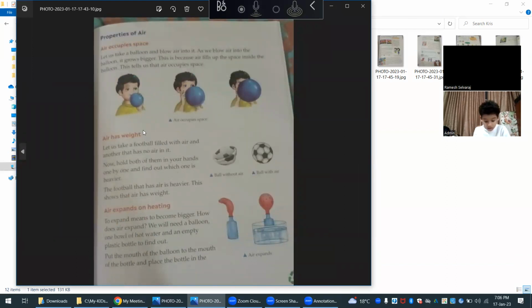Air has weight. Let us take a football filled with air and another that has no air in it. Now hold both of them in your hands one by one and find out which one is heavier. The football that has air is heavier. This shows that air has weight.